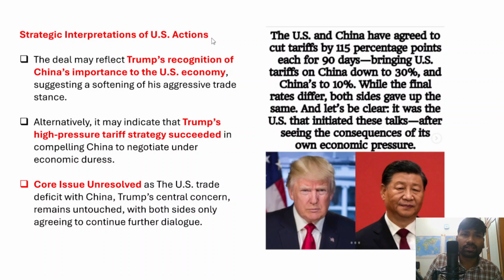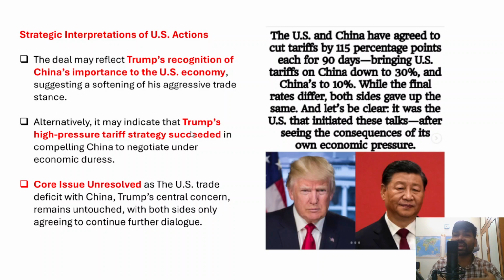However, now the strategic interpretation of US actions. How can we strategically look at the US actions when it comes to the temporary trade deal that it has signed with China? The trade deal may reflect Trump's recognition of China's importance, because the bilateral trade is around 595 billion US dollars. So China is a very, very important economic partner for the US. This temporary trade deal is essentially a recognition of China's importance to the US economy. Therefore, it indicates a softening of his aggressive stance on China, firstly.